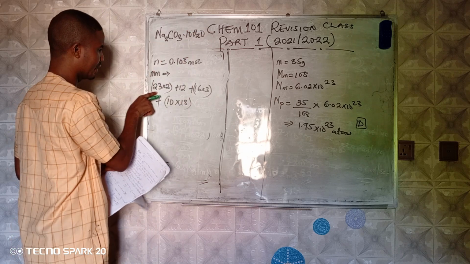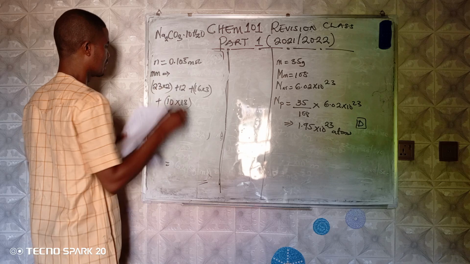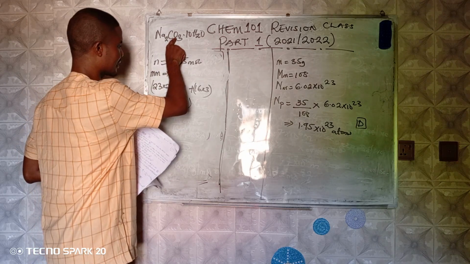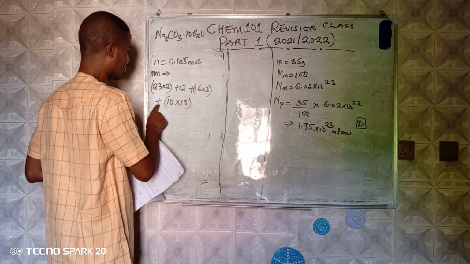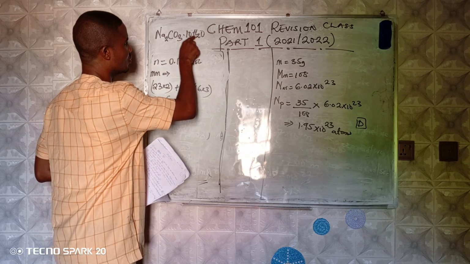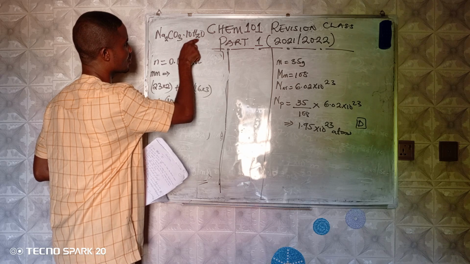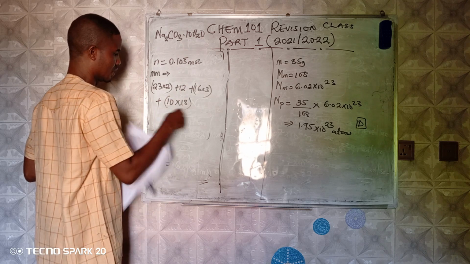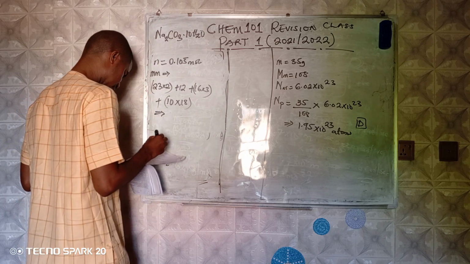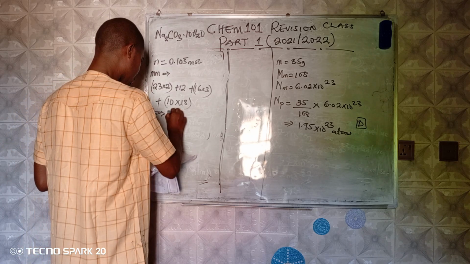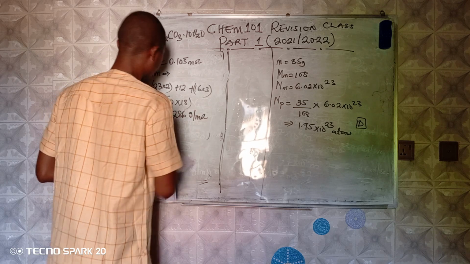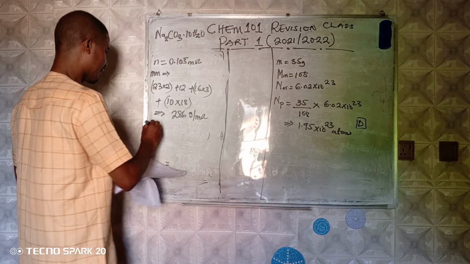So Na is 23 times 2, C carbon is 12, oxygen is 16 times 3, plus water, and 10. Water is 2 times 1 is 2, plus 16 is 18. So by so doing that, you have that the molar mass of that compound becomes 286 gram per mole. So the question says we should calculate the mass.